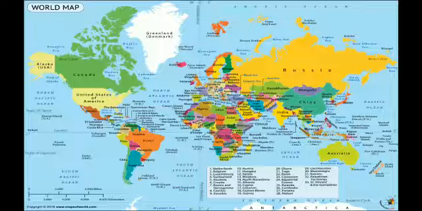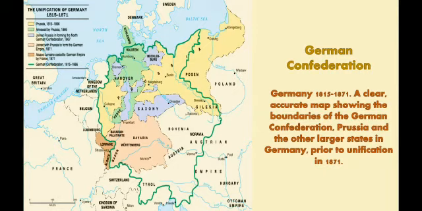Now this is the map of the German Confederation. Basically this is the map before Germany got unified. This map clearly shows the boundaries of the German Confederation, Prussia and the other larger states in Germany prior to unification in 1871.